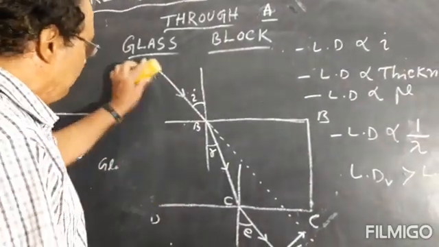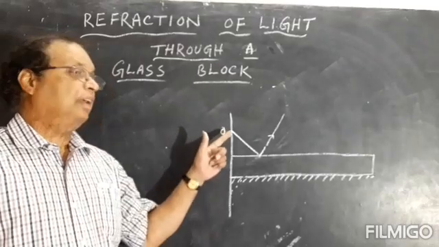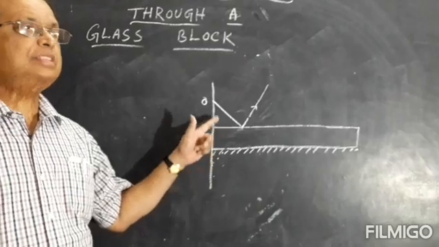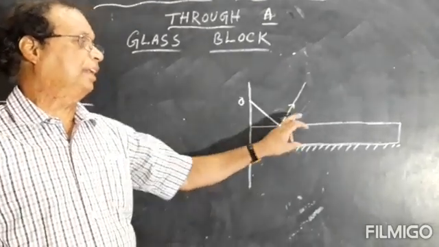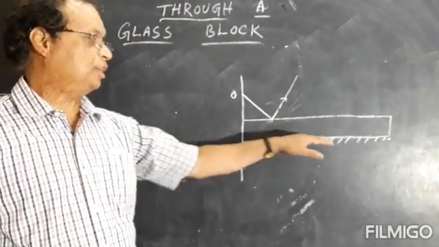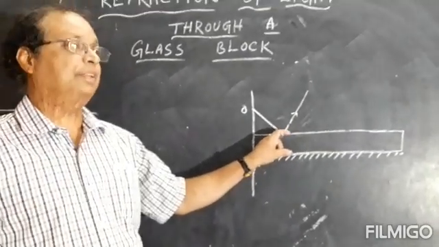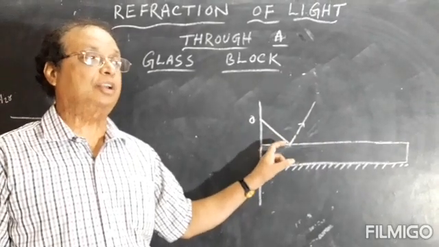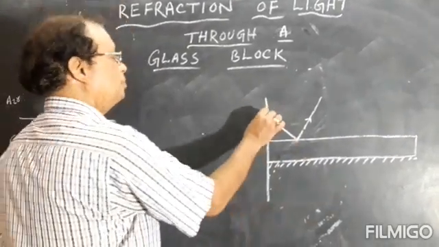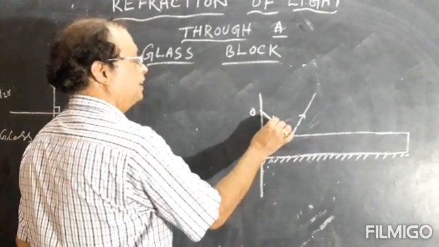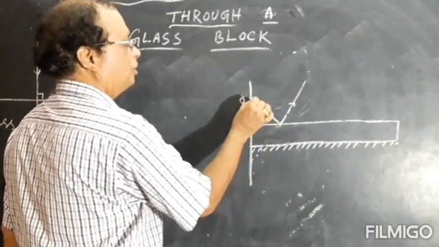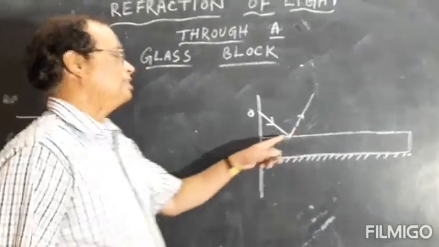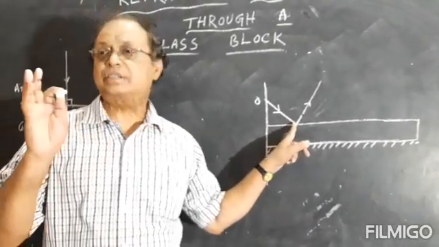Now we will see reflection, the formation of image in a thick plane mirror. If the plane mirror is thick, this is the polished surface, the glass is thick, then how many images will form and which will be the brighter one? Now say this is the object, and a ray of light is made incident on the mirror from the object.